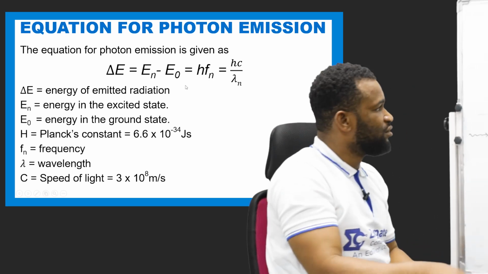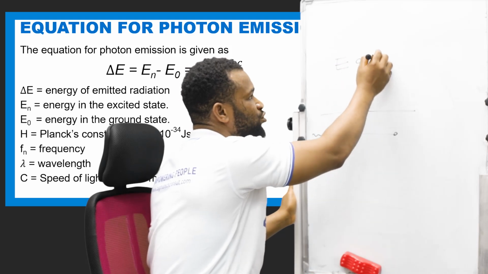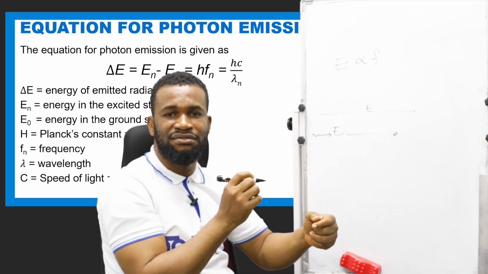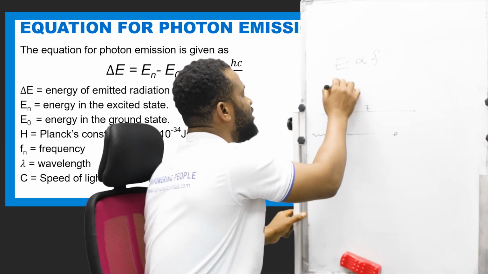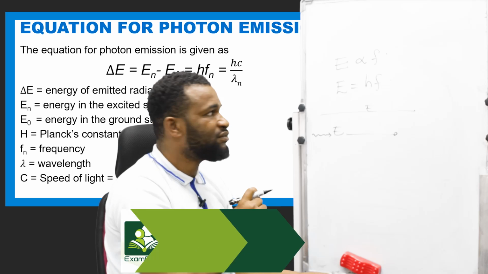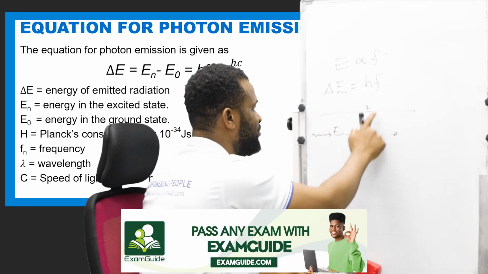According to Planck's constant, the energy given off is directly proportional to the frequency. The energy given out by this electron, by this particle, is directly proportional to the frequency, and this is equal to hf. All right? So this is called the change of energy from one energy level to another.